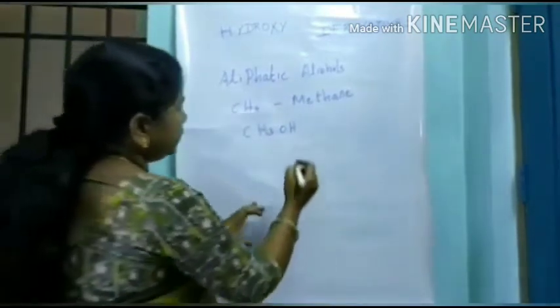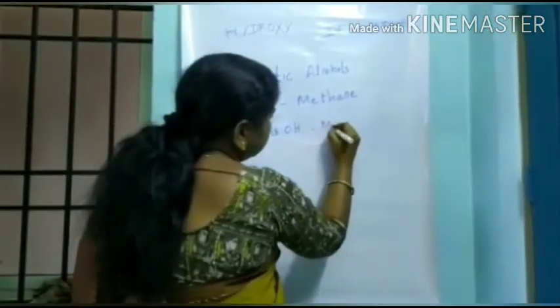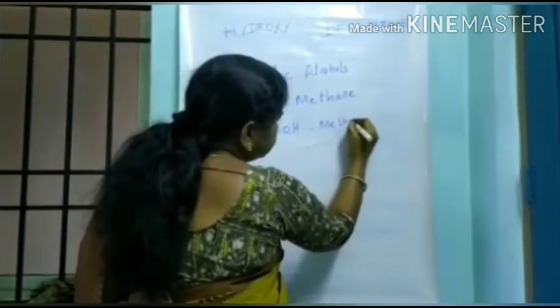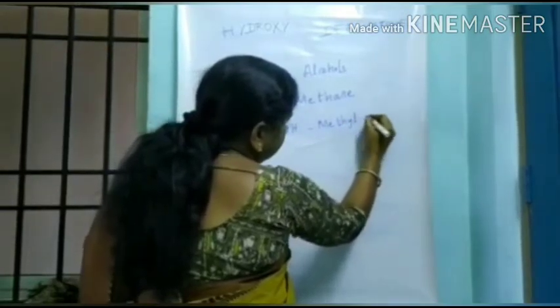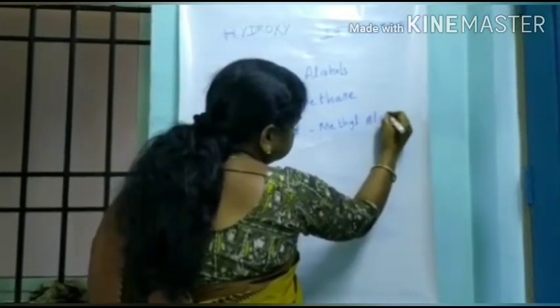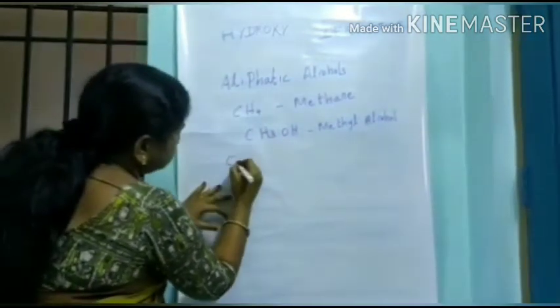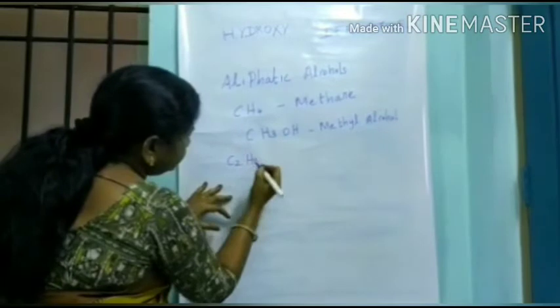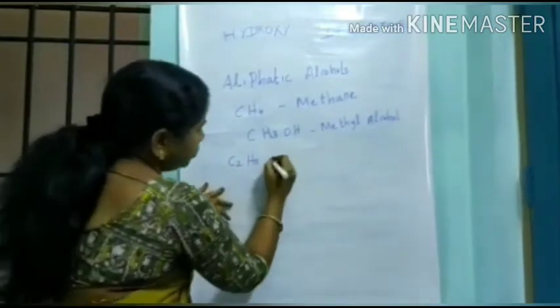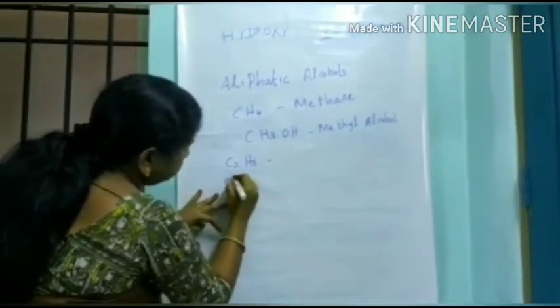What is the name? Methyl alcohol. Like that, from ethane, what is the formula of ethane? C2H6.